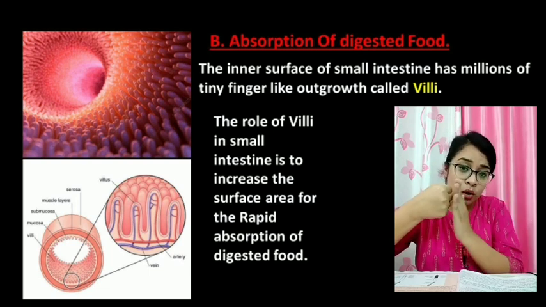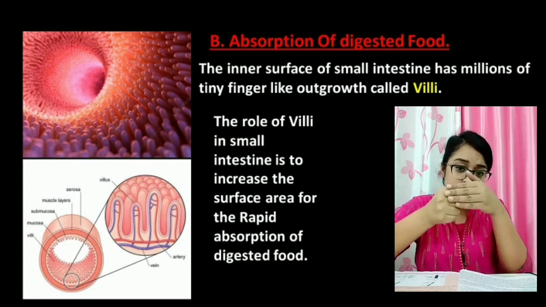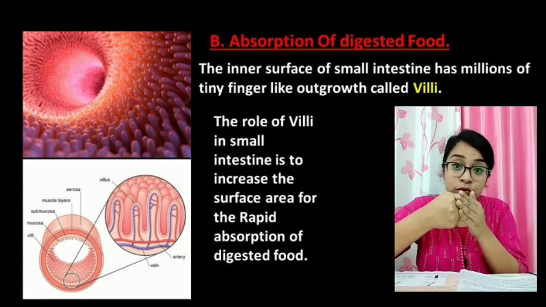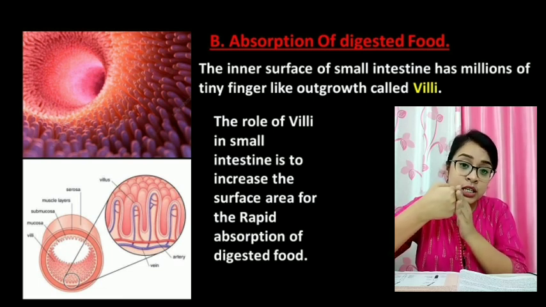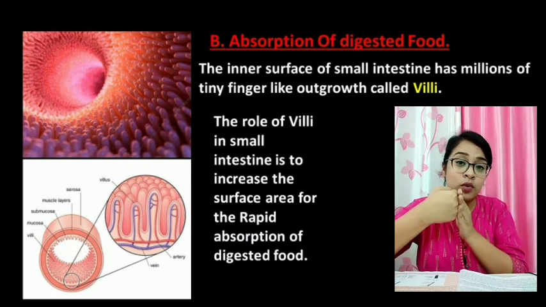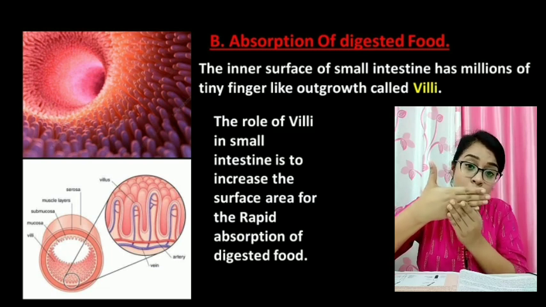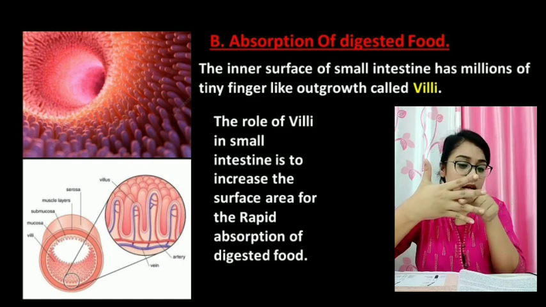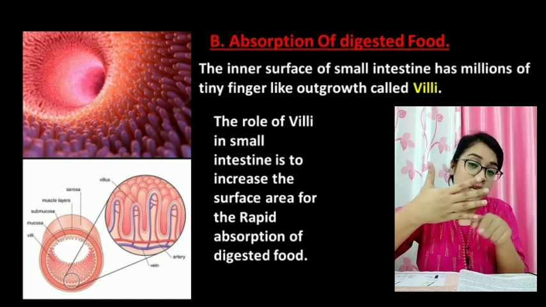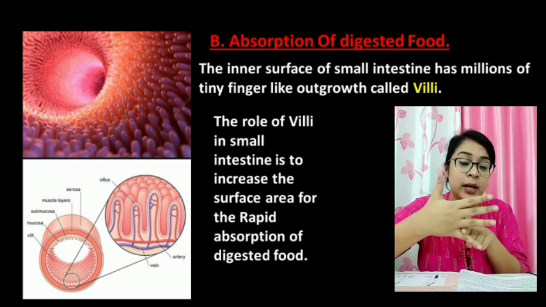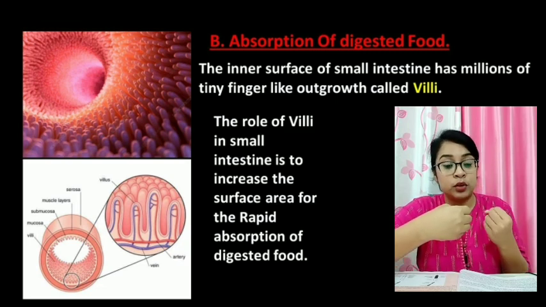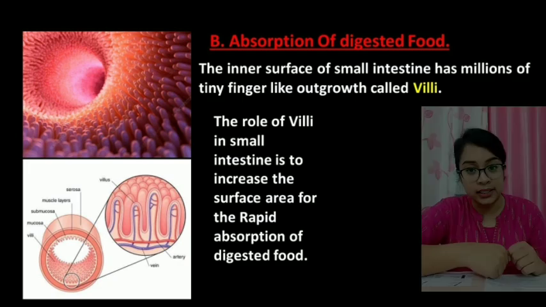If the walls are plain, then the surface area is very little. But we need to absorb all the food, whatever we have taken. Now, if we need to increase the surface area, what can we do? We can fold the wall and make these finger-like projections. These projections are known as villi, and they help to absorb the food from the small intestine.